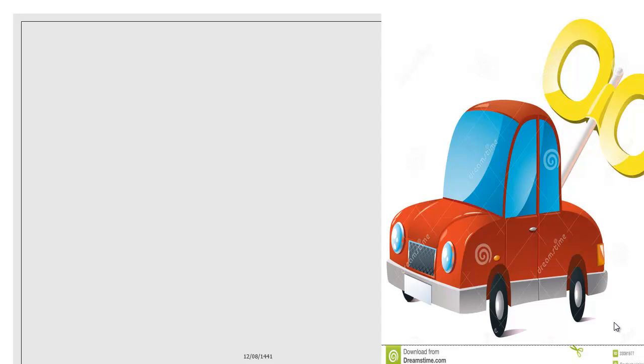What is this? It's a toy car, but not any toy car. Look at the key, the yellow key. When I wind the yellow key, the toy car can move. Why? Because this key can store energy inside the car.